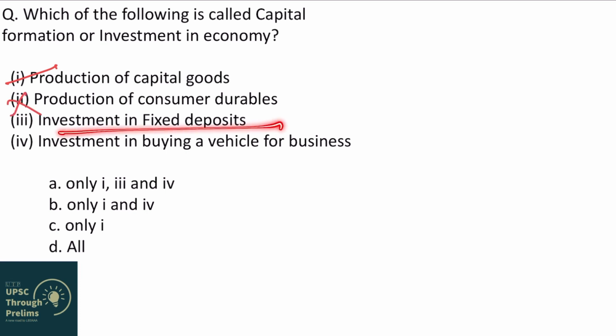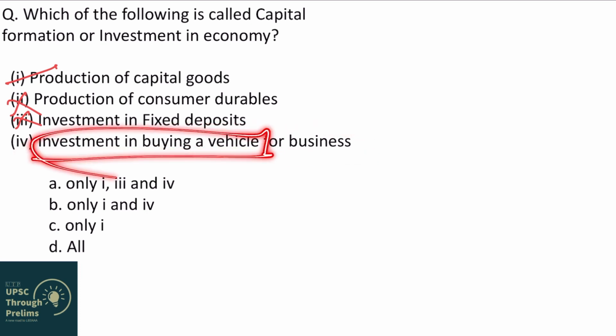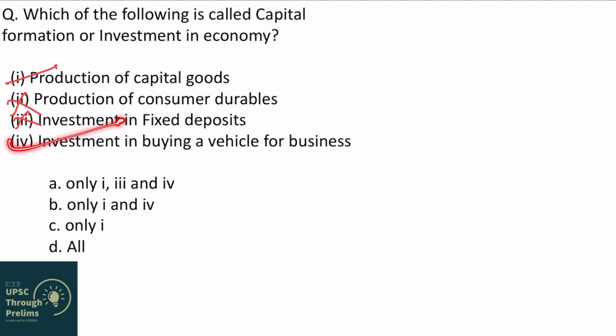Third, investment in fixed deposits. See, you keep money in fixed deposit. That is your investment. You might say that I have invested in fixed deposit, but when economists talk about investment, fixed deposits are not part of that. Only investment in machines, buildings, boats, ports, vehicles, roads, highways, that is called investment. So option 3 is also wrong. Next is investment in buying a vehicle for business. Yes, if you buy a vehicle for personal consumption, no, that is not investment or capital formation. But if you buy a vehicle for business, that is part of investment. So option 1 and 4 are correct, hence B is correct.